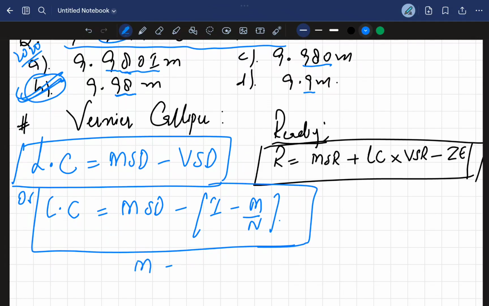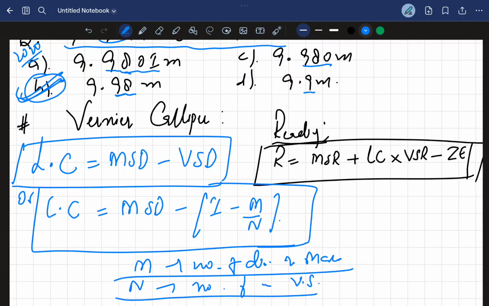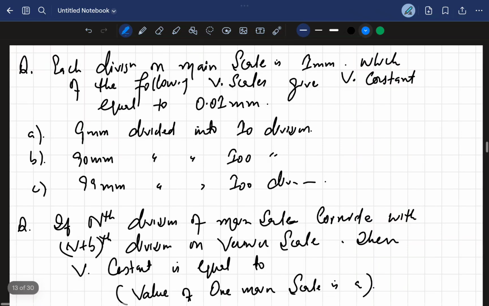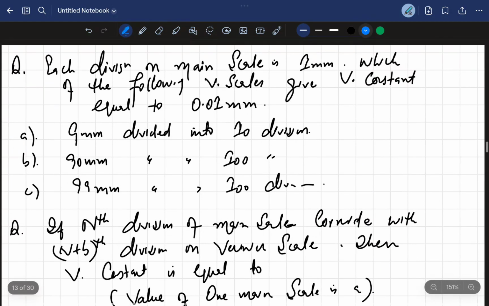What is this M? This is number of divisions on main scale. N is the number of divisions on what? Vernier scale. Okay, and this is the reading of what? Vernier caliper. This reading is equal to MSR, main scale reading, plus least count into vernier scale reading minus zero error. This is what? This is zero error. Okay, now look at the questions. Look at the questions.